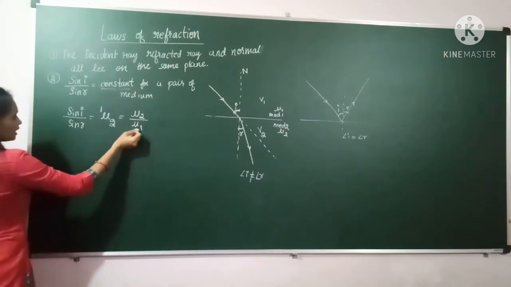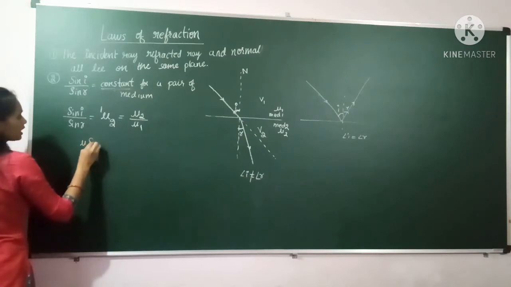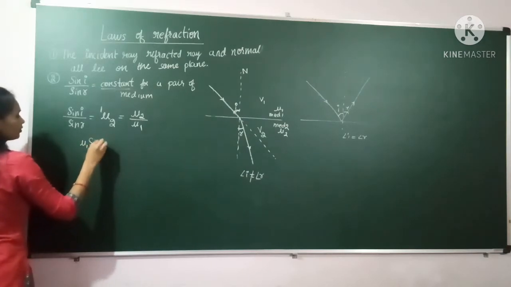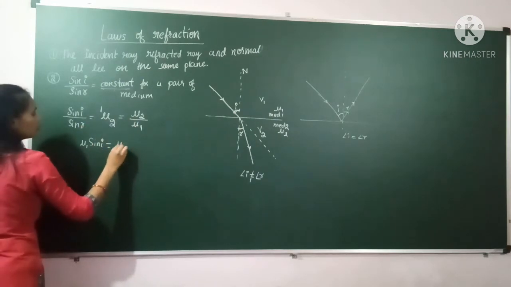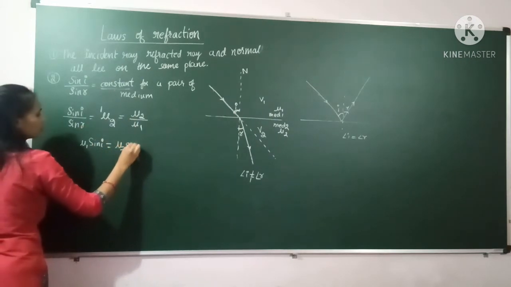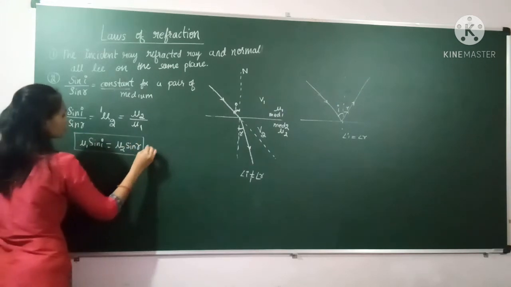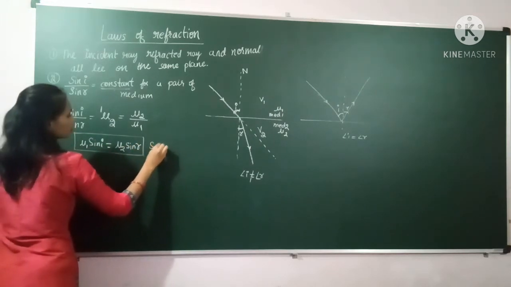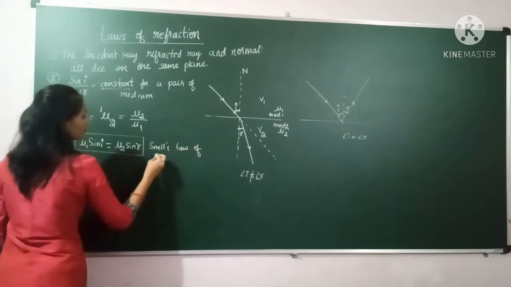And next after that, this relation can be written as mu1 sin I equals to cross multiplication mu2 sin r. So this expression is called as the Snell's law of refraction.